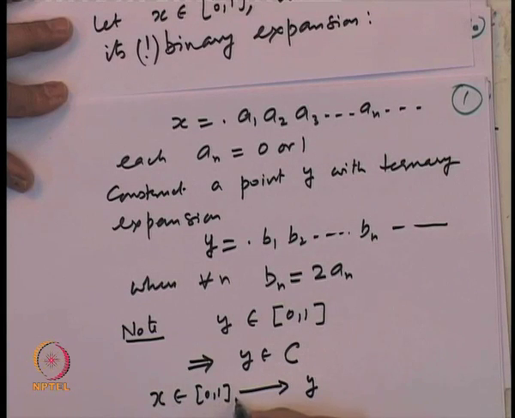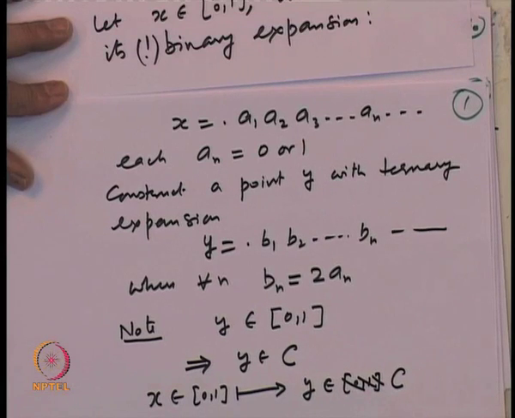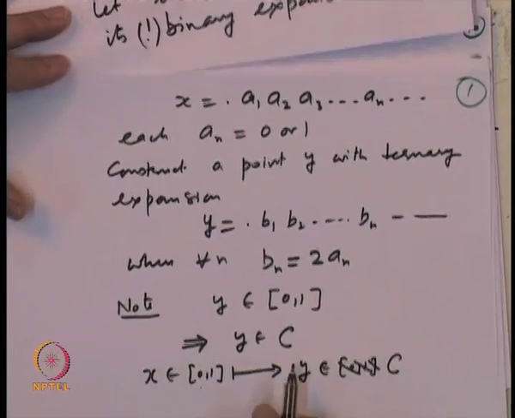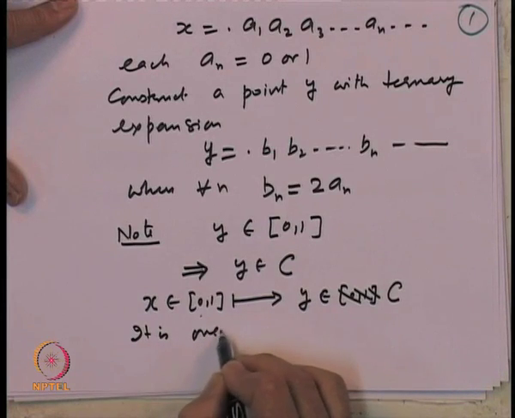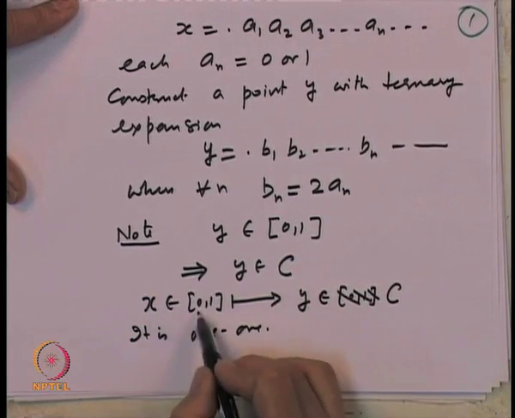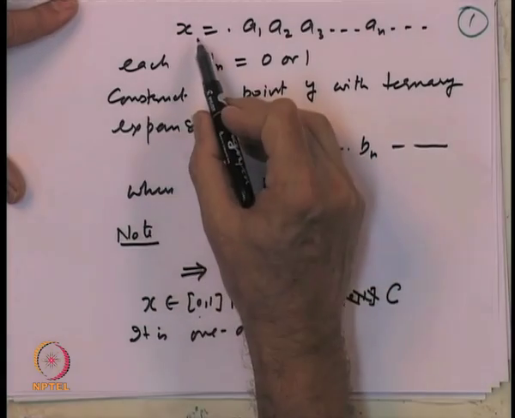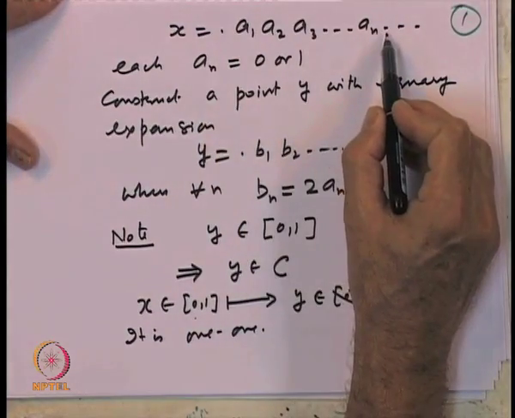So, this x is sent to the point y, which is again in [0,1]. In fact, let us write more specifically, it belongs to C. So, we have a map from [0,1] to C, and the claim is that this map is 1-1, and that is obvious because for every point x we have this binary expansion a_1, a_2, a_3, ..., a_n, the unique binary expansion.